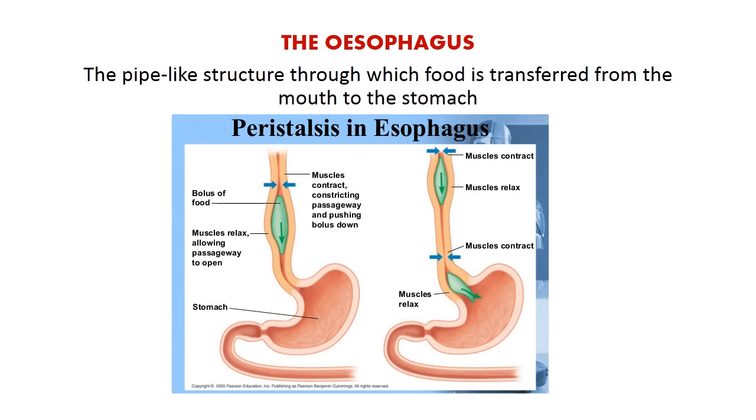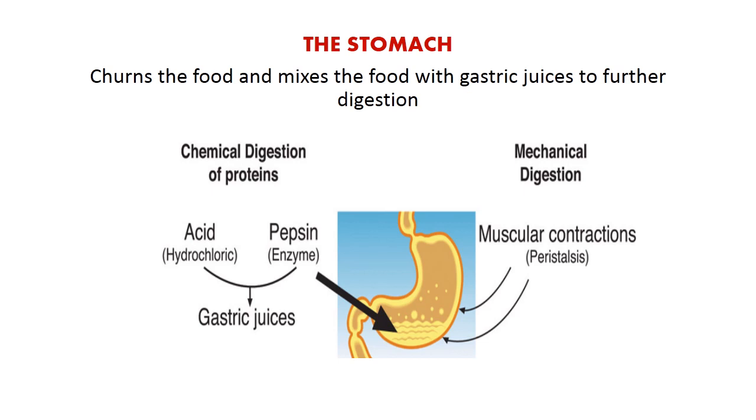This contraction and relaxation movement of the esophagus as food passes down through it is called peristalsis. As the bolus of food moves down, the muscles of the esophagus contract and relax, causing a peristaltic movement as the food passes from the mouth to the stomach.